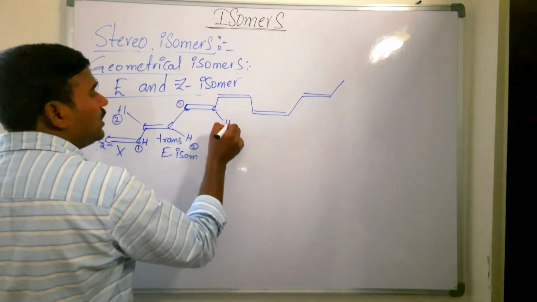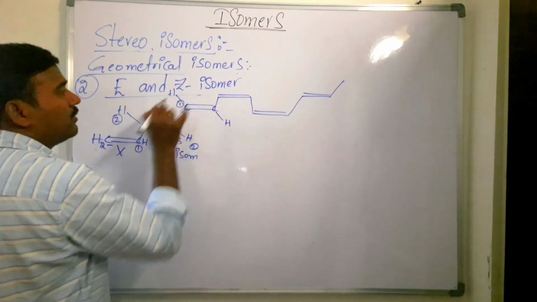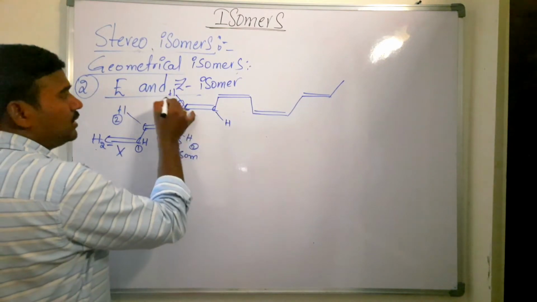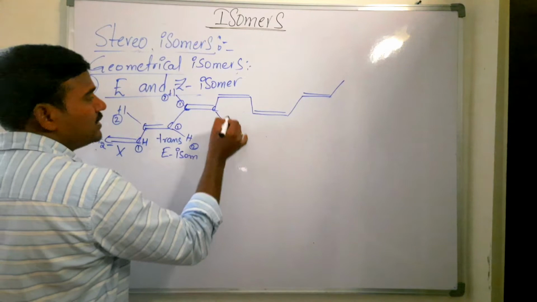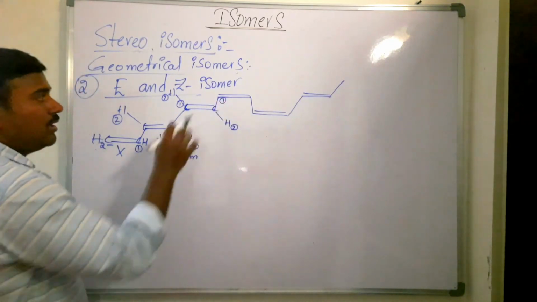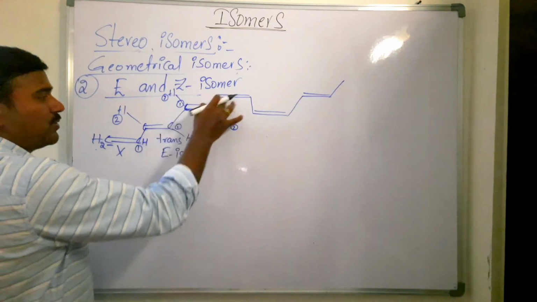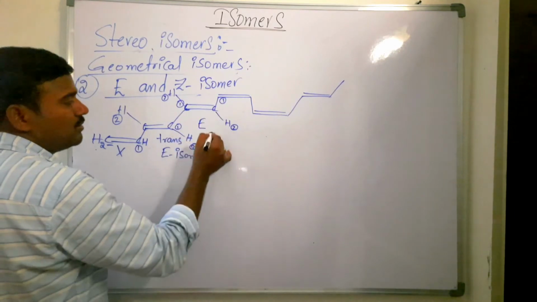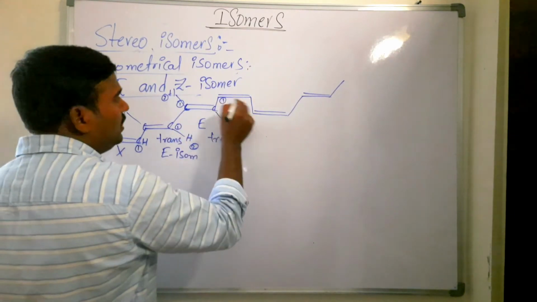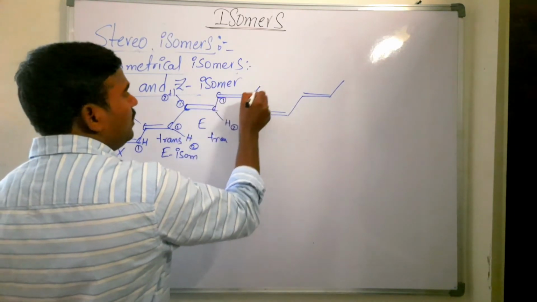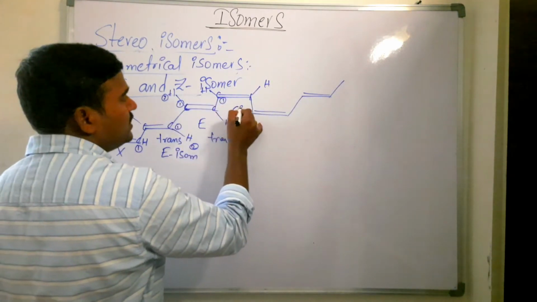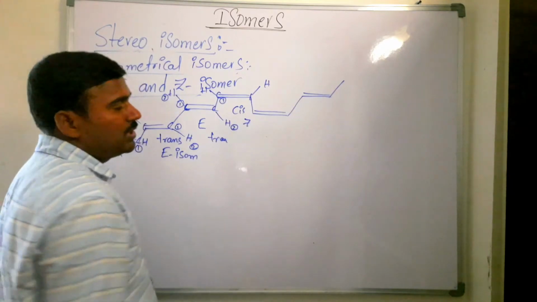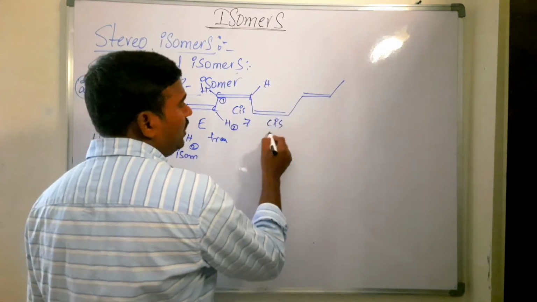Now in this case, this is a double bonded carbon, double bonded carbon. This double bonded carbon has one hydrogen, here one hydrogen is there. Now it is given second priority, it is given first priority. Here it is given second priority, first priority. So same priority groups are on opposite sides, then it is called E isomer, it is also trans isomer. Here you see the same type of atoms present on the same side, then it is called cis isomer, it is also called Z isomer. It is also cis and Z.